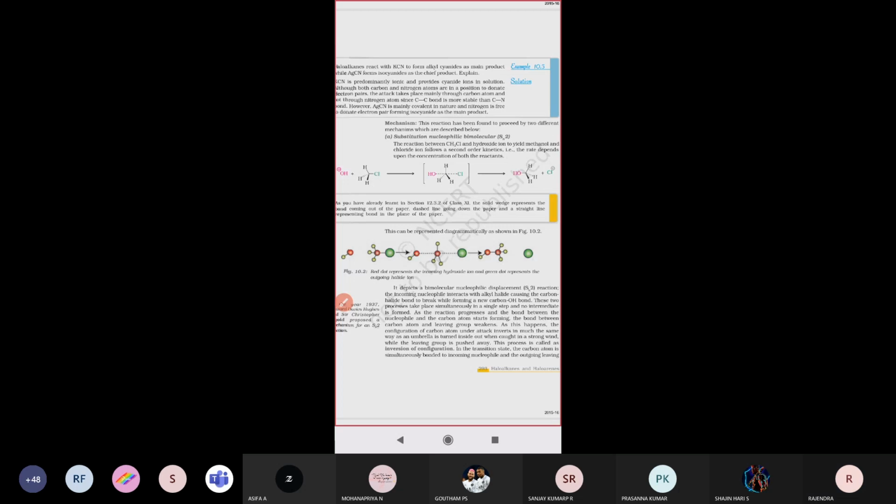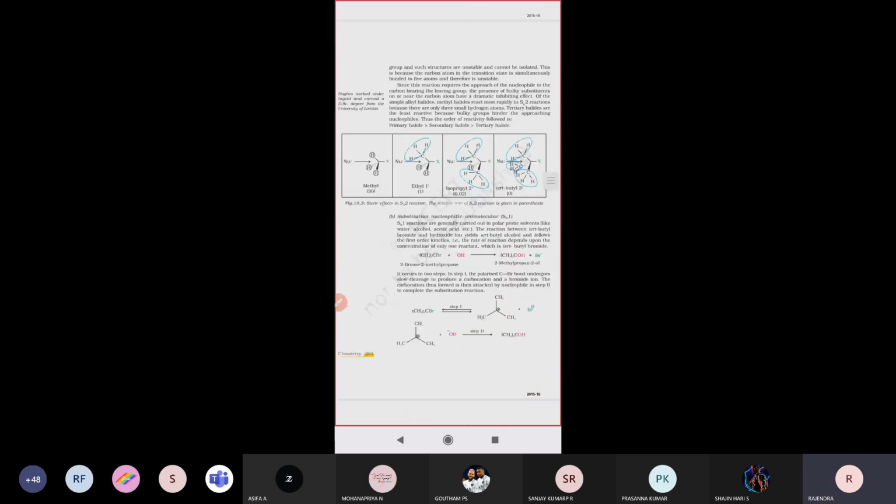Look here. Generally, what is the order of chemical reactivity? For nucleophile attacking groups, which compounds will react very fast? Primary alkyl halide, secondary alkyl halide and tertiary alkyl halide are there.